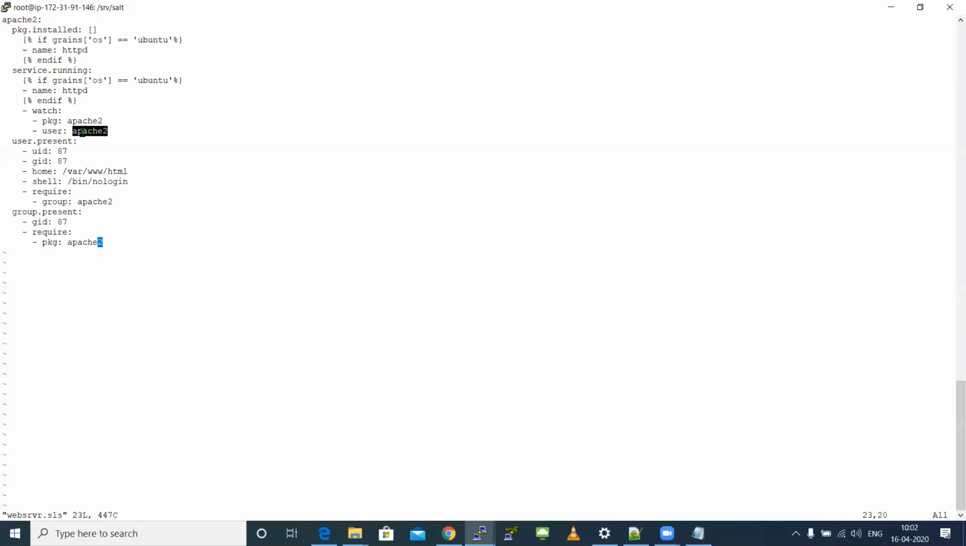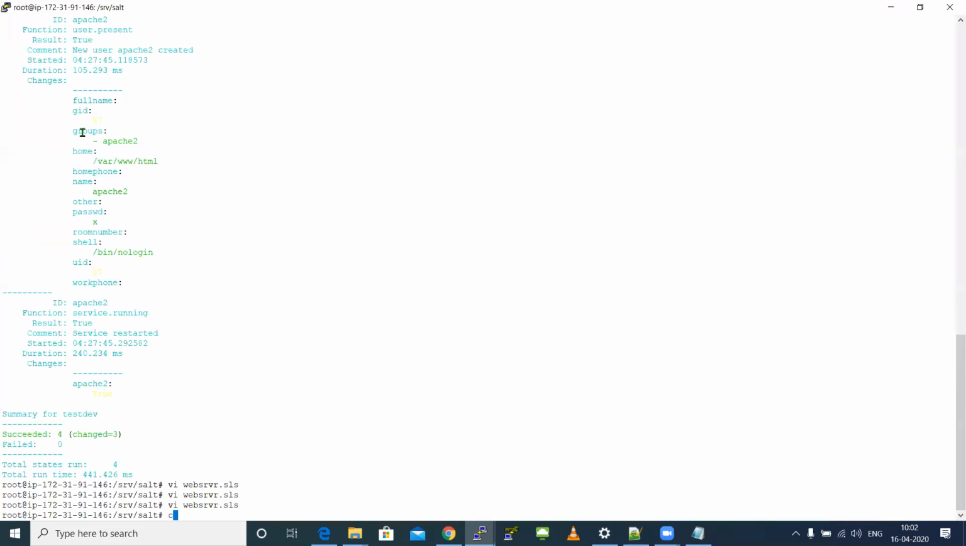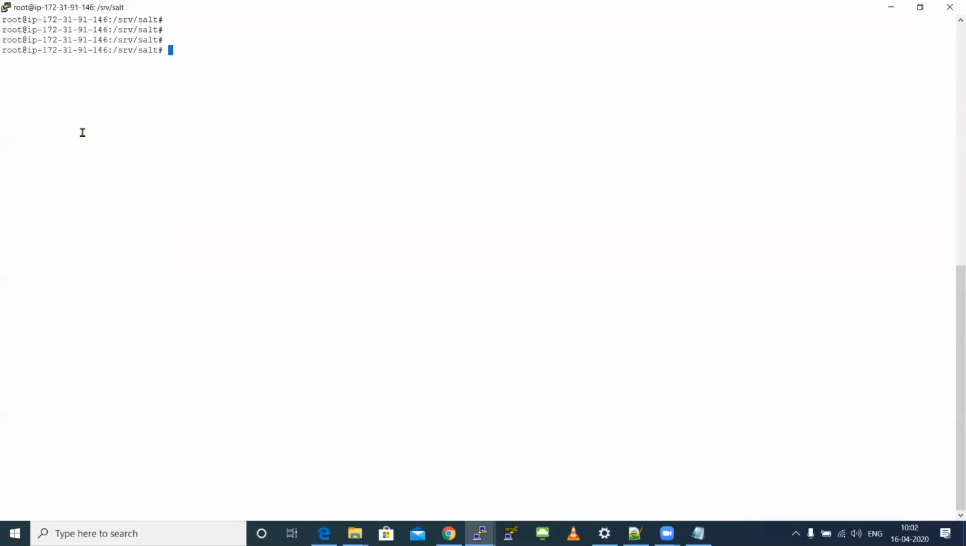So the user command will simply create a user for that package you have installed. So you can give user level access to that specific team. They will log in as the specific user and start using that Apache function. That's it. Understood, guys?